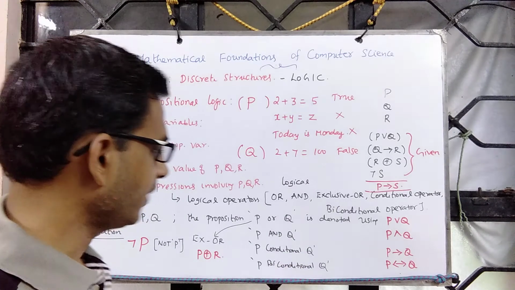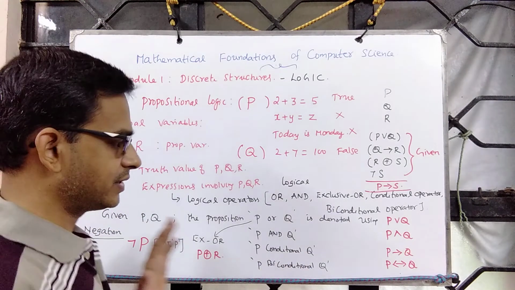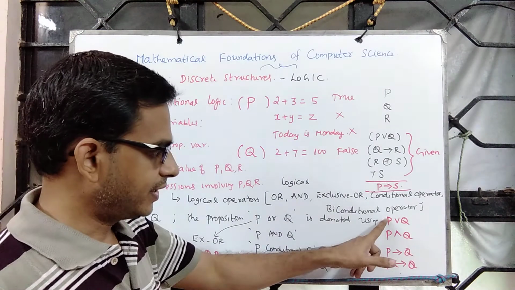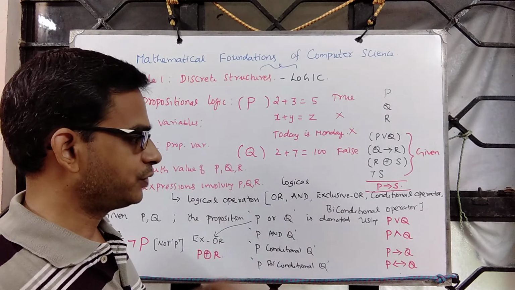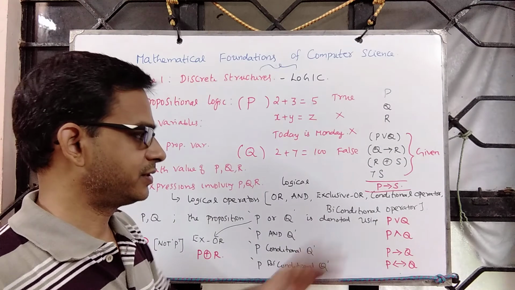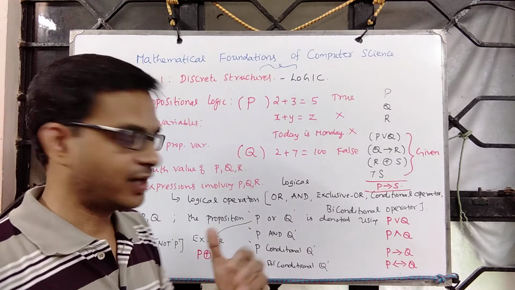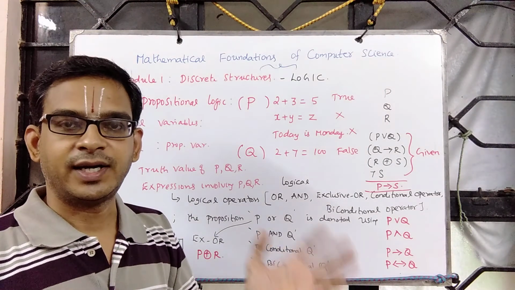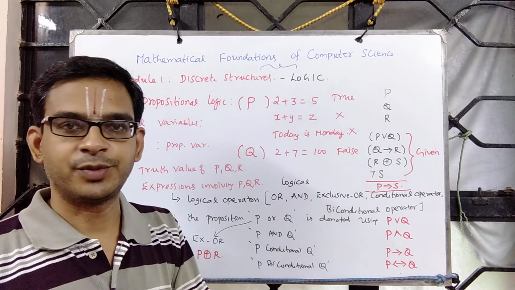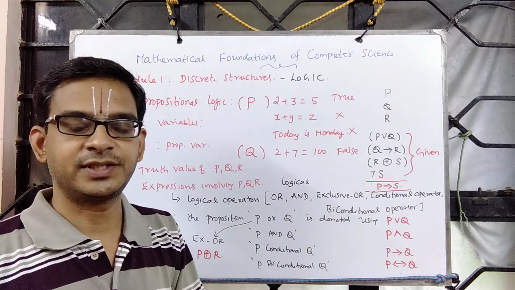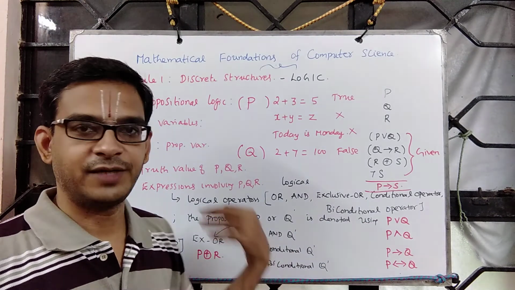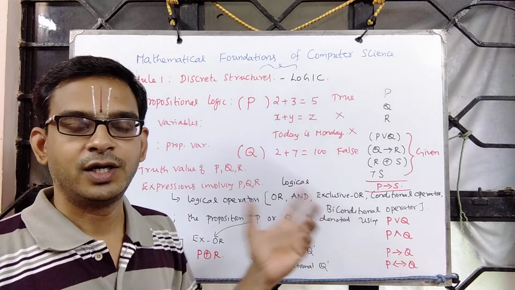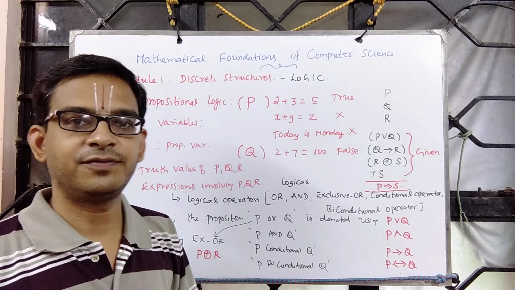So now what we will do is, looking at these operators, we shall discuss the truth value of each of these expressions. Then we will take a couple of examples and translate them into propositional variables, propositional expressions. Then we make use of the truth tables that we shall be discussing now to assess the truth value of a given argument.